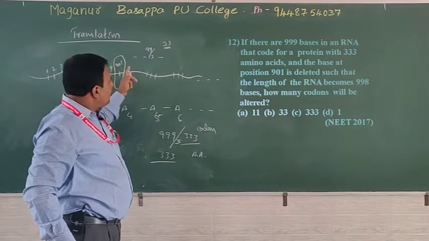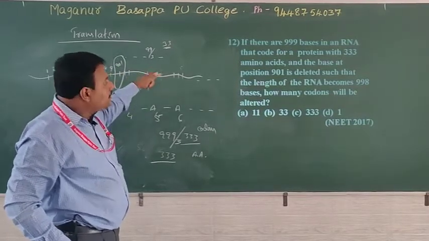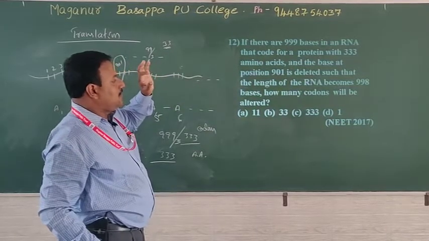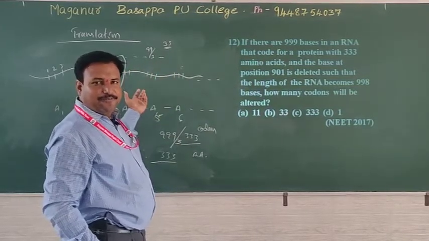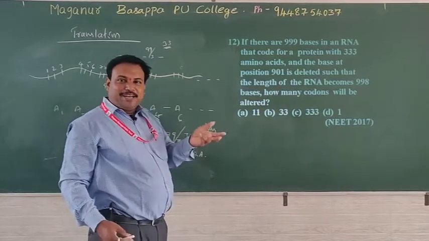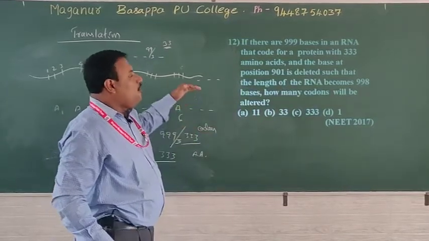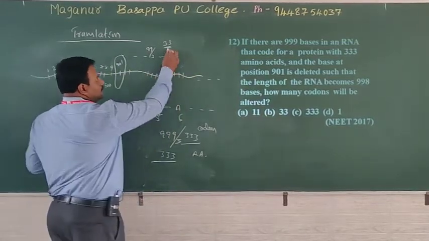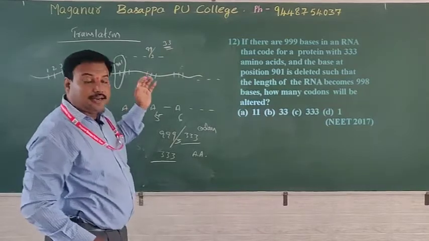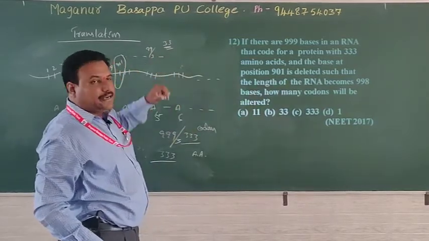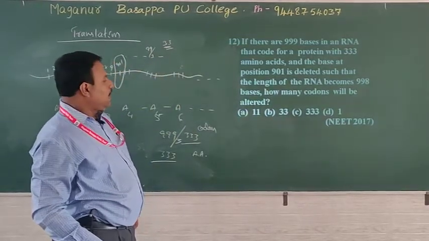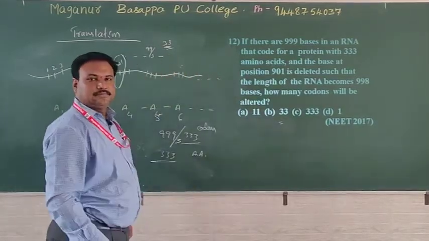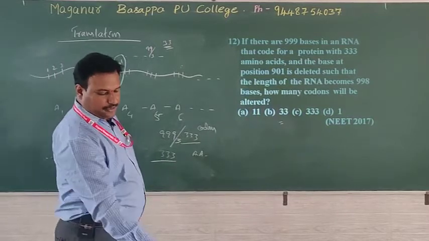After 900, there are still 99 bases on mRNA. The length of the RNA becomes 998. After removal of one base from 99, 98 will be there. How many codons will be altered? How many codons are there? Just now I told there are 33 codons. They get altered. So the answer will be 33. The same question was given in 17.